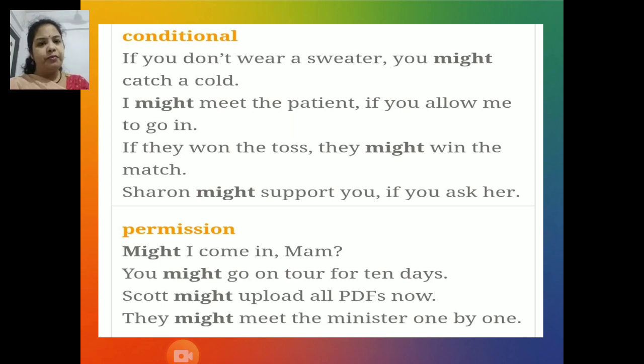Next function of might is permission. For example, might I come in, ma'am? You might go on tour for 10 days. Scott might upload all PDFs now and they might meet the minister one by one, etc.